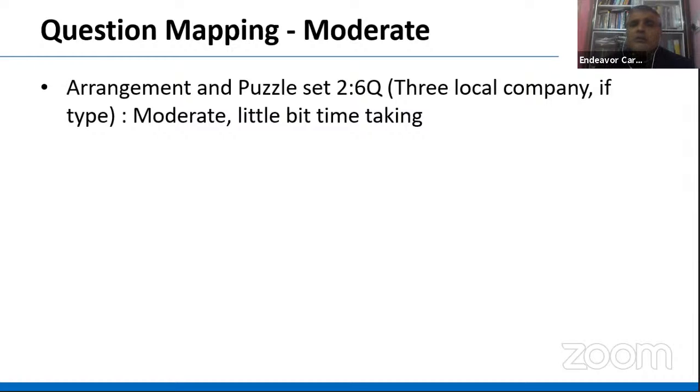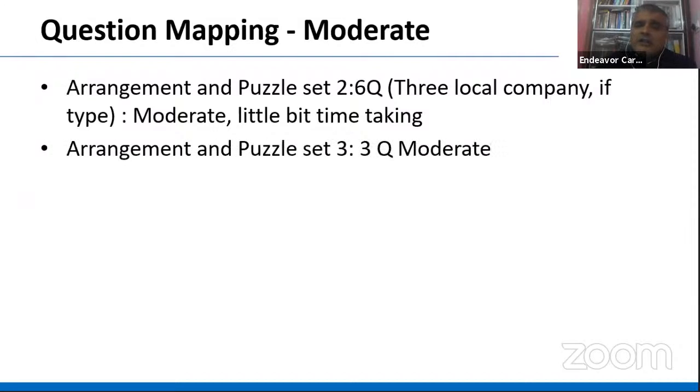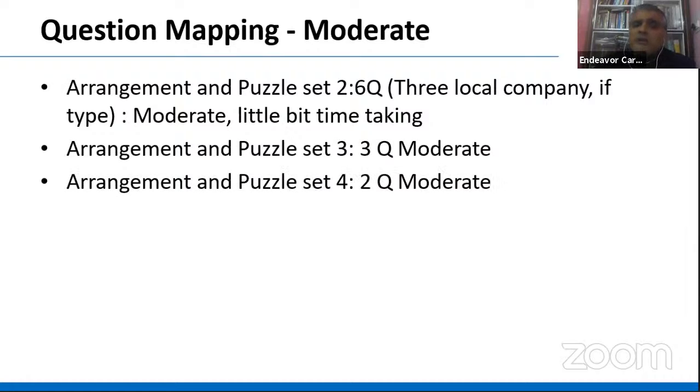Only once you have done all the easy questions does it make sense to go for this set. Then the third set was also moderate. Only three questions were there, so fewer questions, a little bit tricky, so you have to be careful. Arrangement and puzzle, set four, two questions, moderate level. So these were the moderate level questions. To an extent, we have to solve these questions also. We cannot depend only on very easy questions, so there are some questions of moderate level also.